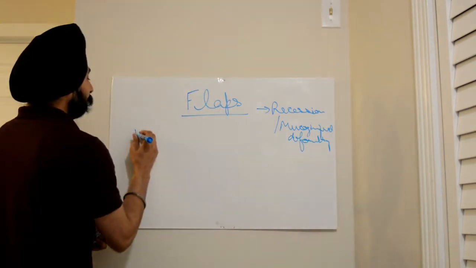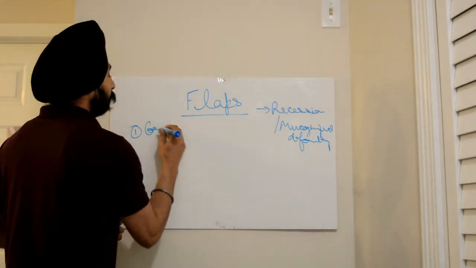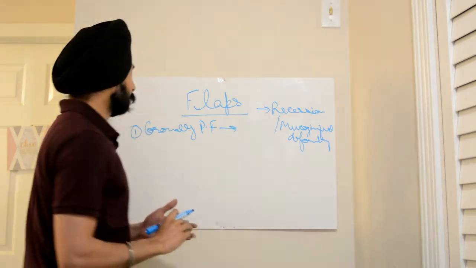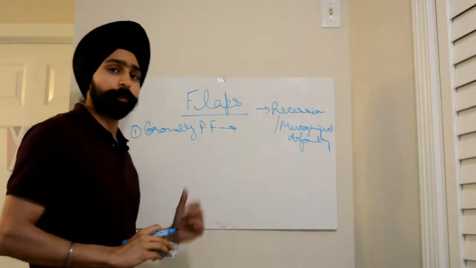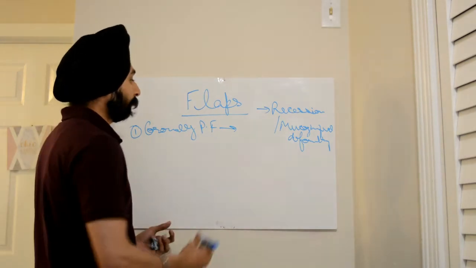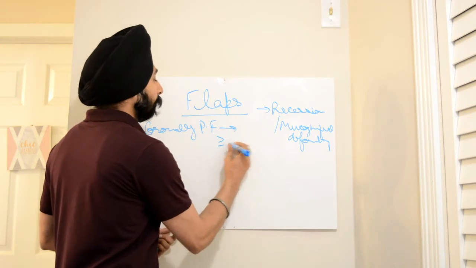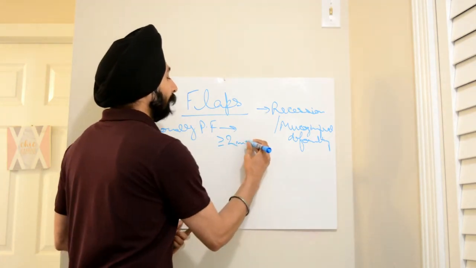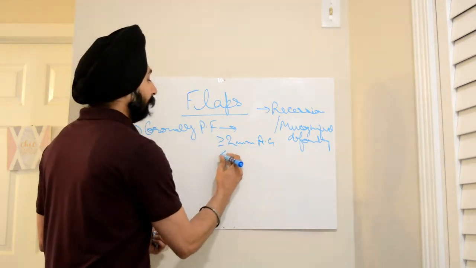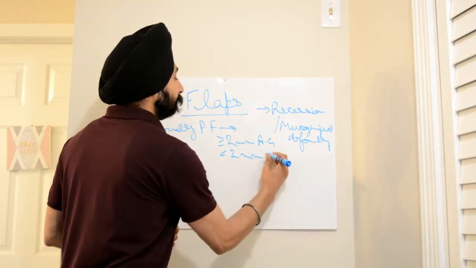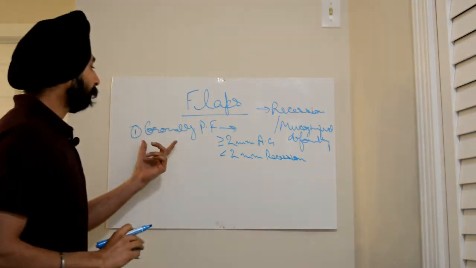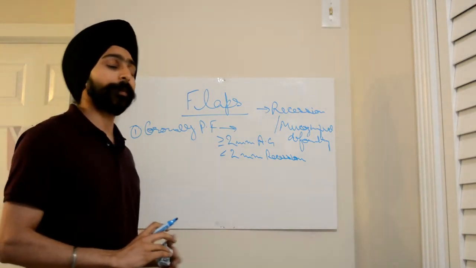The first flap that we are discussing here is the coronally positioned flap. Friends, for a dentist to perform a coronally positioned flap, there are certain requirements. First, the tooth in question should have more than or equal to 2 mm of attached gingiva. The recession should be less than 2 mm. We can perform coronally positioned flap on multiple teeth.